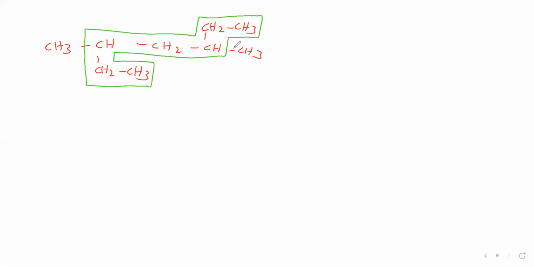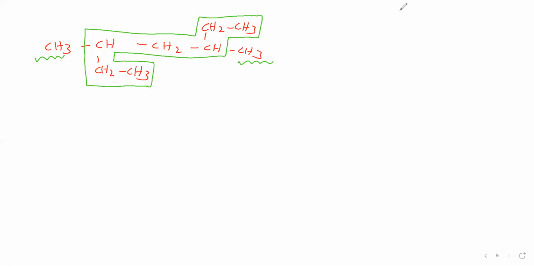Then let us select the branches. This is one methyl branch, because this methyl group carbon is not in the parent chain. Therefore, these two are branches.